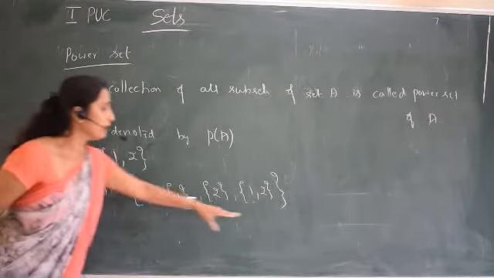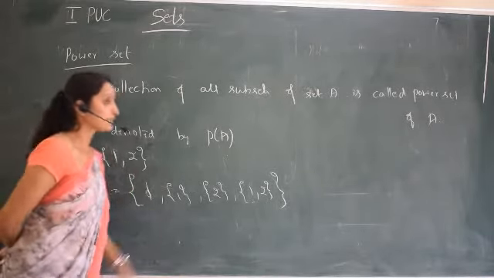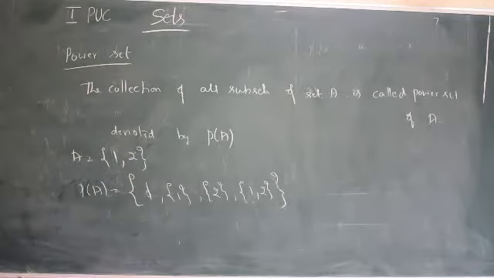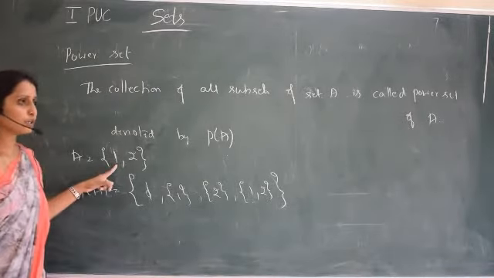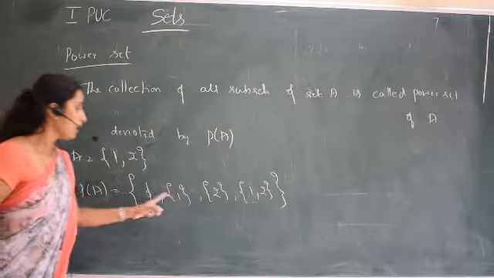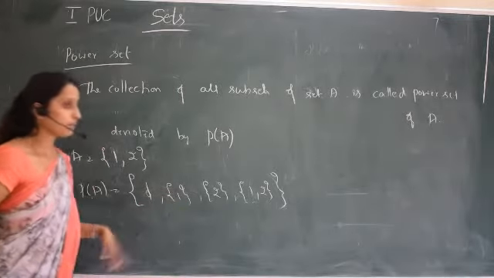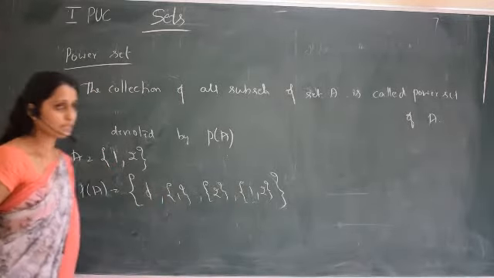Then how many subsets are possible for a given set? That is the main question now. We can write the power set if we know how many subsets there are for the given set. Now you can see there are 2 elements in the given set. How many subsets are possible? 1, 2, 3, 4 subsets are possible.